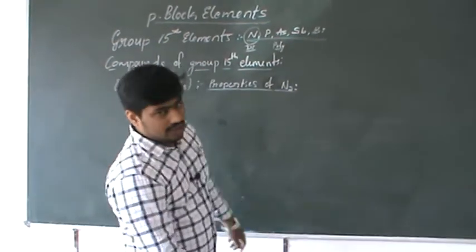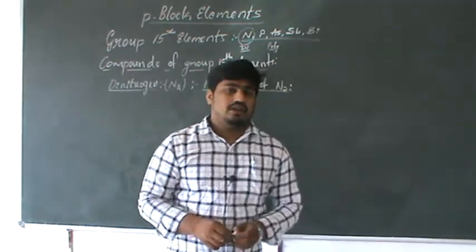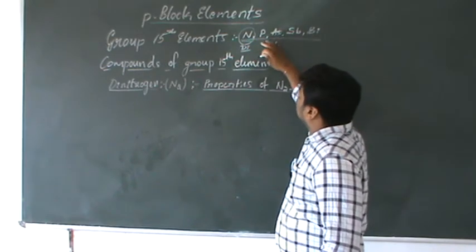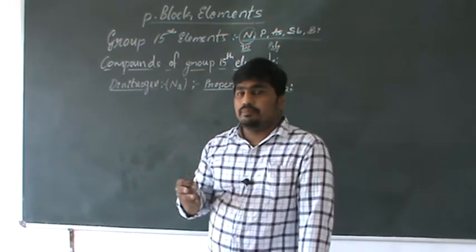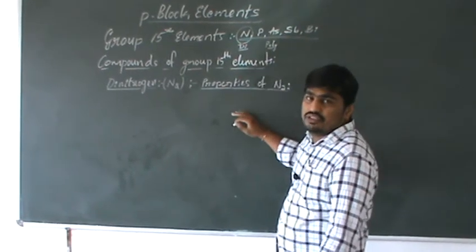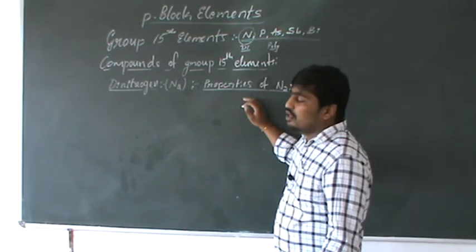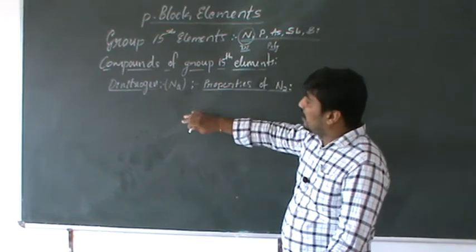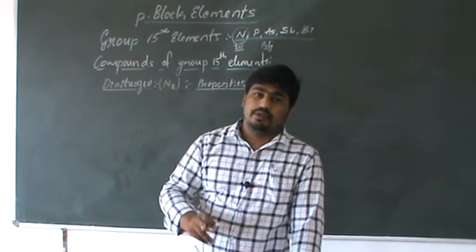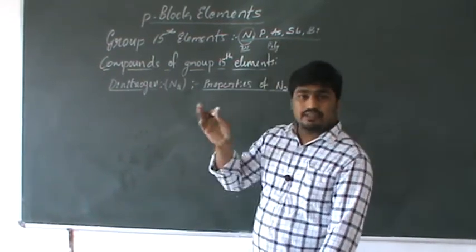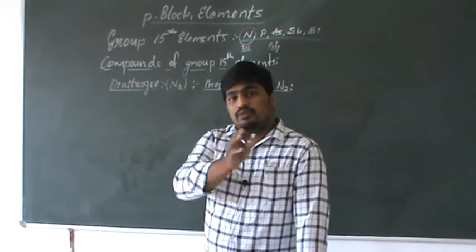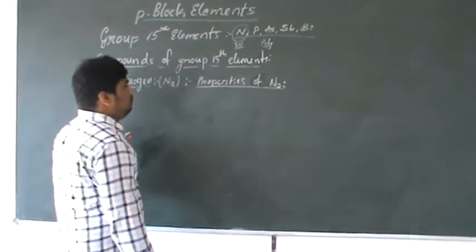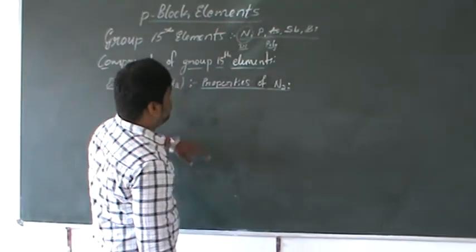In this topic we observe the same pattern repeatedly. For the P block elements, group 15 elements nitrogen, phosphorus, arsenic, antimony, bismuth, we discuss the occurrence, method of preparation, then properties, then uses. Similarly for compounds of group 15 elements. First compound is dinitrogen, where we discuss preparation, properties and uses. Then we move on to the next compound, its preparation, properties and uses. The same pattern repeats, so this topic is a little easier compared to others.